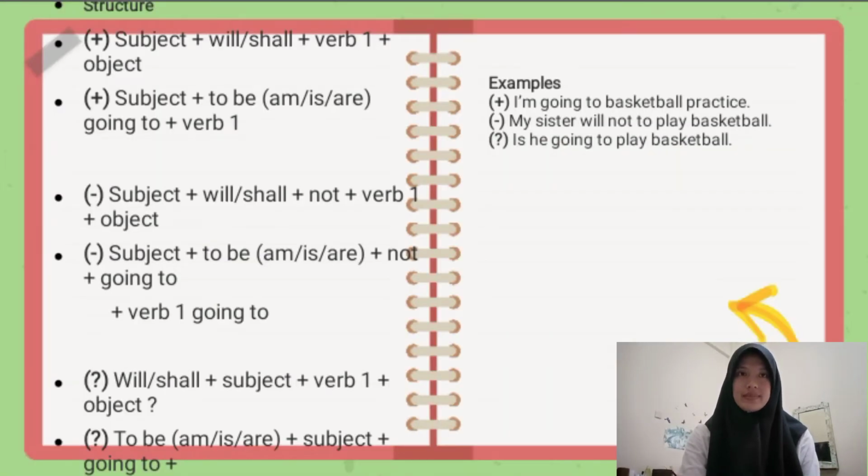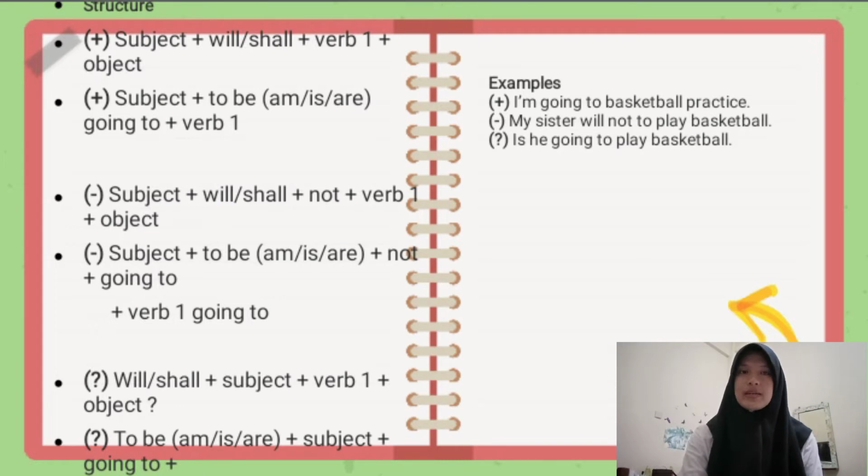Structure. Positive: subject plus will or shall plus verb 1 plus object. Positive: subject plus to be, am, is, are, going to plus verb 1. Negative: subject plus will or shall plus not plus verb 1 plus object.